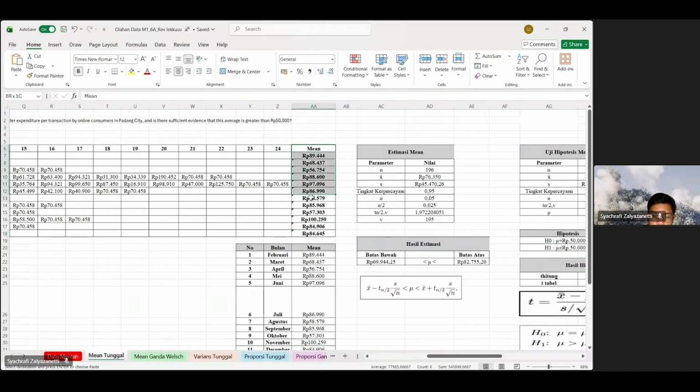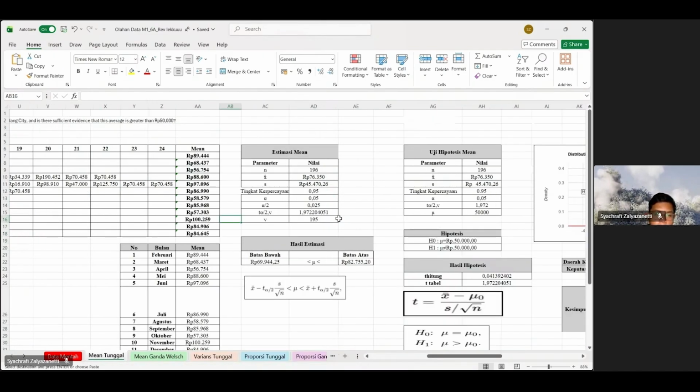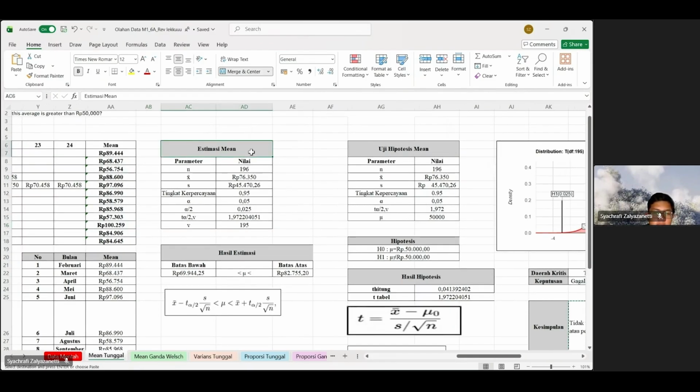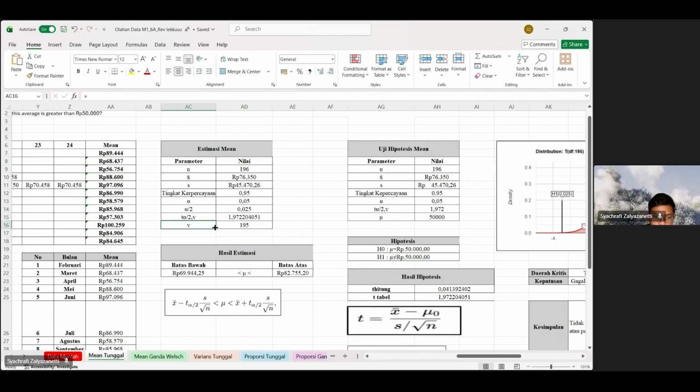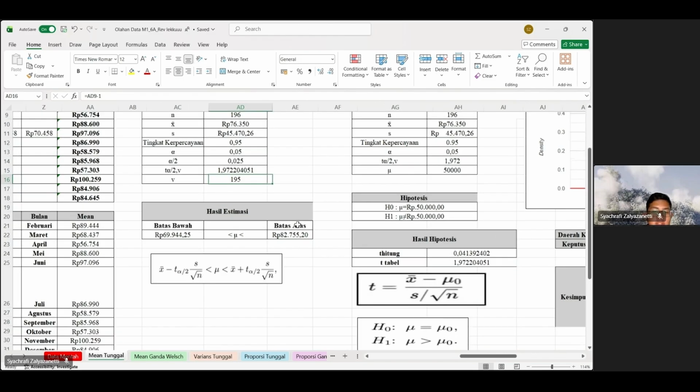After we get all the means, we move on to the estimation mean. Estimation mean is the first step when we want to calculate the problem. We see the parameters and the values. The parameters here are the sample size, the sample mean, the standard deviation, the confidence level, and the degree of freedom, which is the last one here. After we get all the parameters and values, we want to see the estimation result.